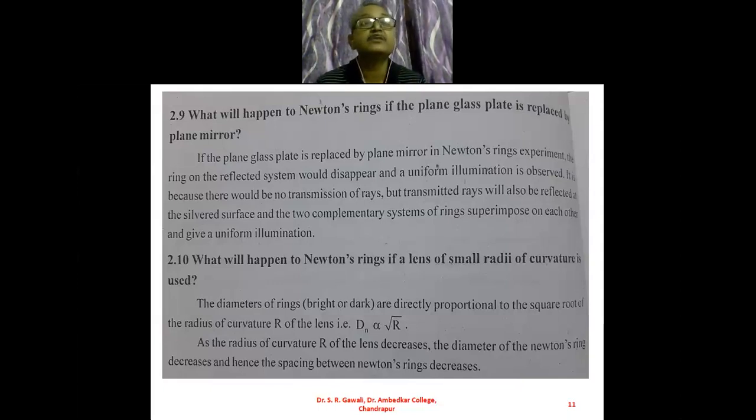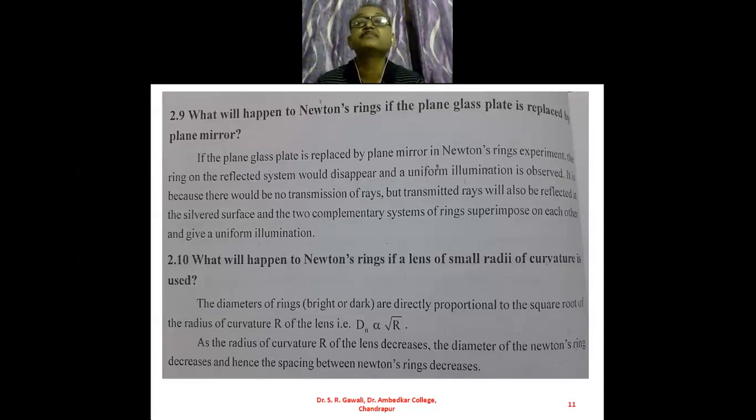It is because there would be no transmission of rays, but the transmitted rays will be reflected at the silvered surface, and two complementary systems of rings superimpose on each other and give uniform illumination.